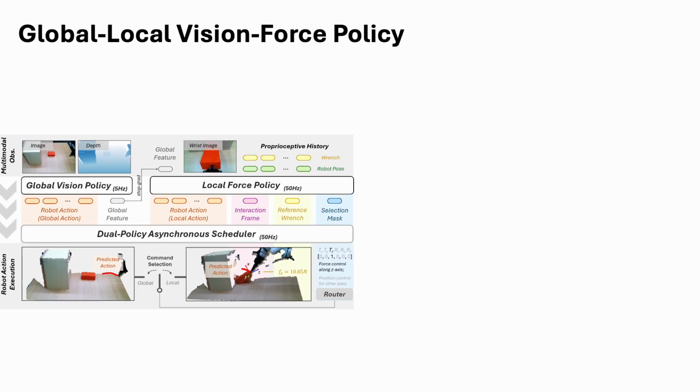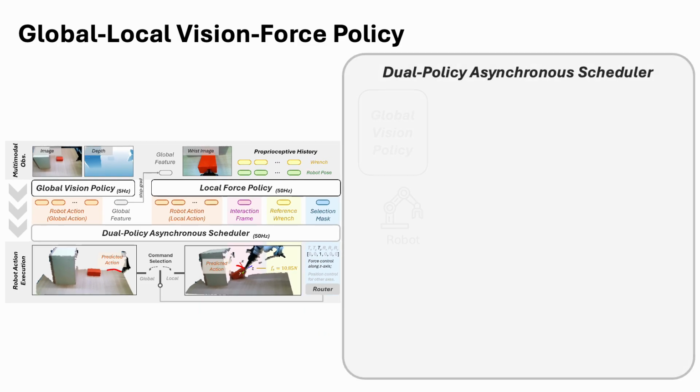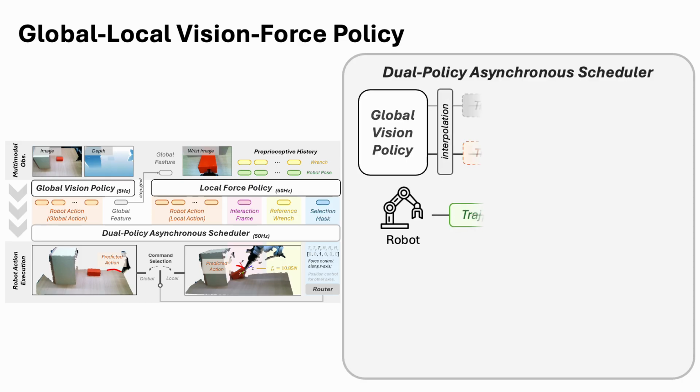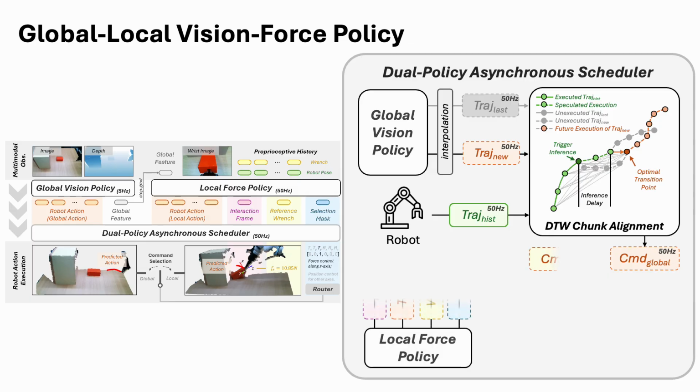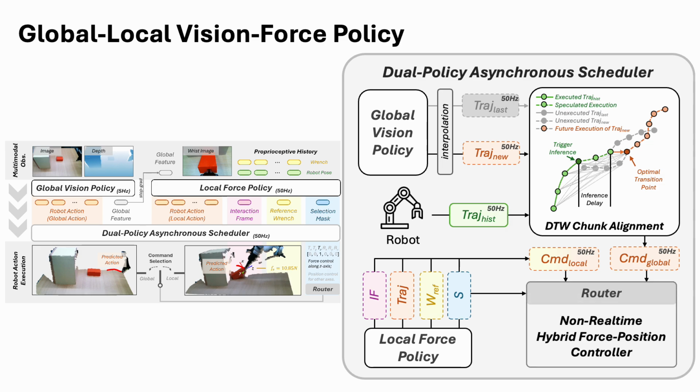The global vision policy is heavy, so its trajectory often arrives with latency, and directly switching to that delayed plan causes a visible jerk. We fix this with DTW-based chunk alignment, time-aligning the robot's recent execution with the newly predicted trajectory. This gives a clean transition point where we can drop stale waypoints, splice in the new plan smoothly, and resample everything to a unified 50 Hz. The aligned global commands then combine with the high-frequency local force outputs, so the hybrid force-position controller always sees smooth, physically consistent inputs, especially through contact transitions.